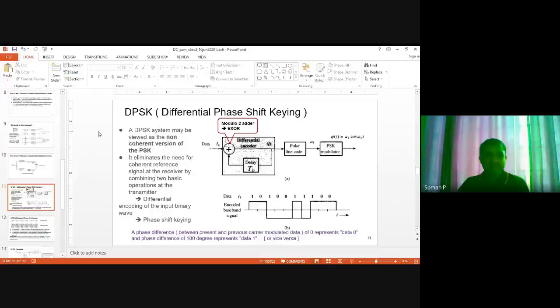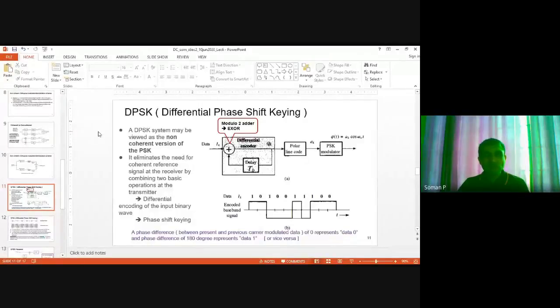The basic idea is this. Let's consider a normal BPSK transmitter. We will be sending either cos 2 pi Fc t or minus cos 2 pi Fc t, depending on whether the input data is 1 or 0. That is a 180-degree phase difference. If data 1 is to be transmitted, we send cos 2 pi Fc t, and if data 0 is to be transmitted, we send minus cos 2 pi Fc t.